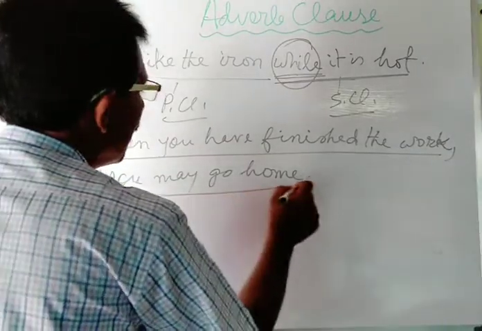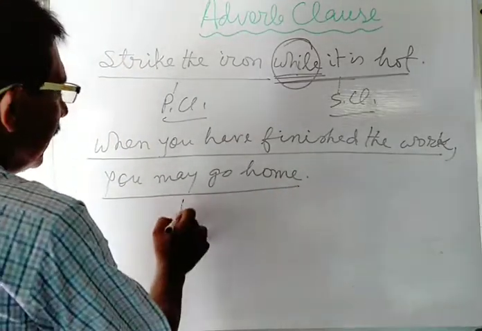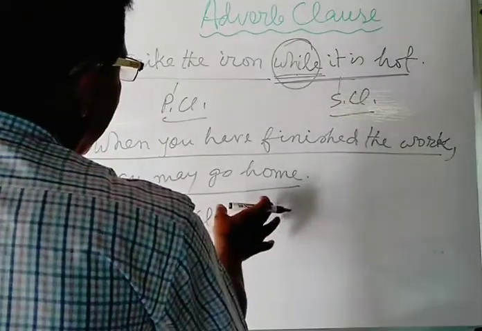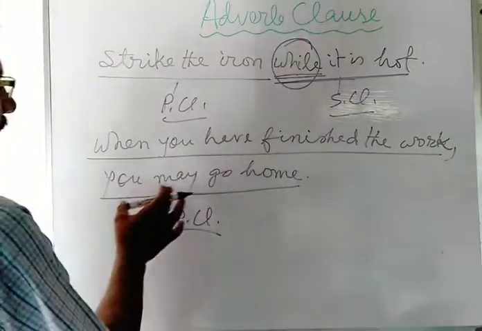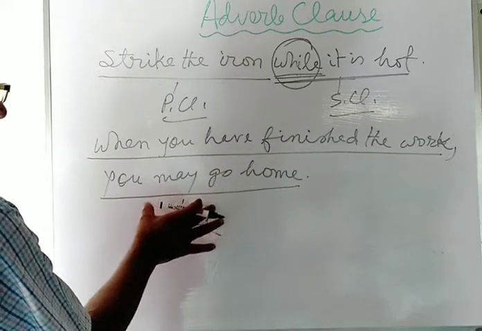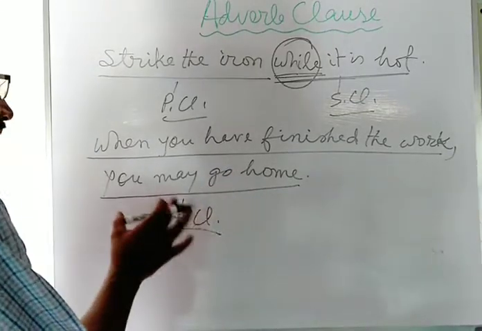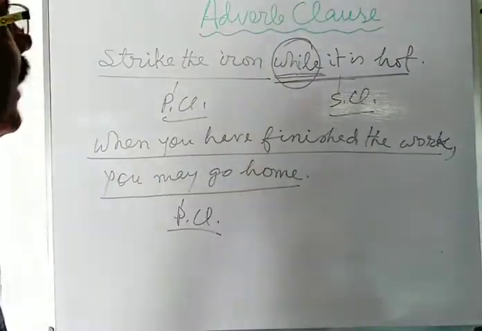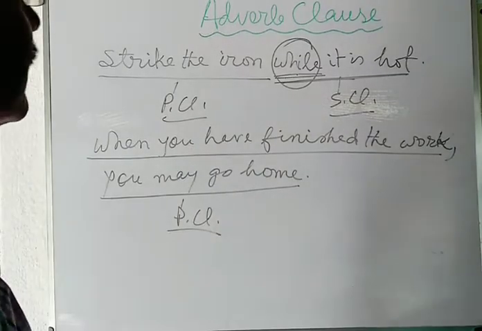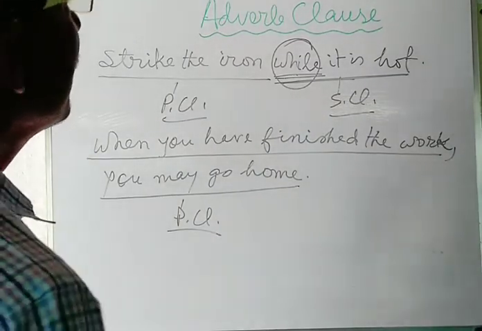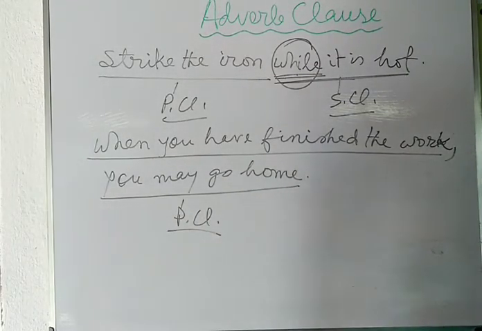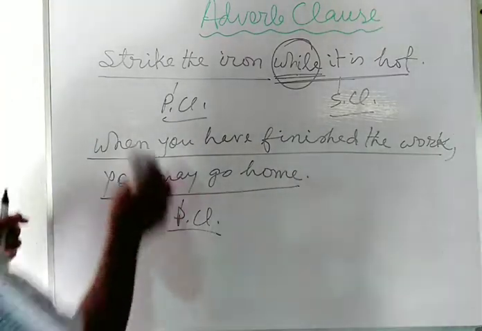And you may go home is the principal clause, used at the end of the sentence, just after the subordinating clause. You may write the sentence in this way: you may go home when you have finished the work. When you have finished the work is the subordinating clause indicating time. Such an adverb clause is used in order to indicate the adverb clause of time. Here, in another example, you may see the adverb clause of time.